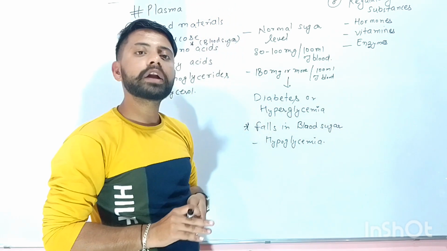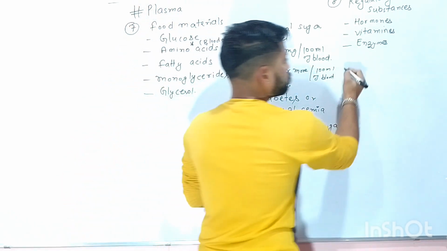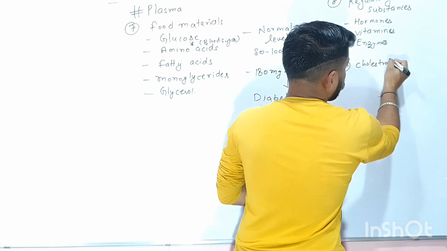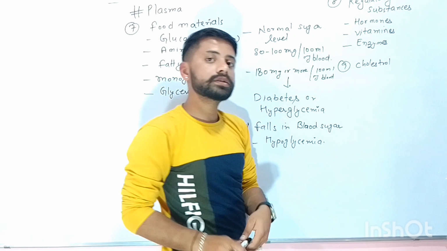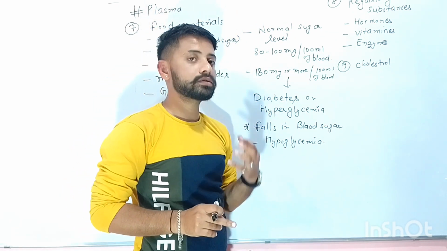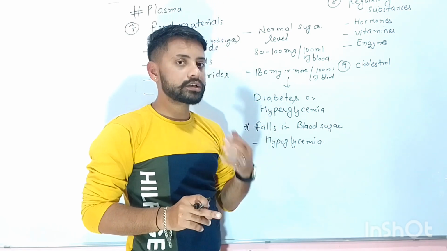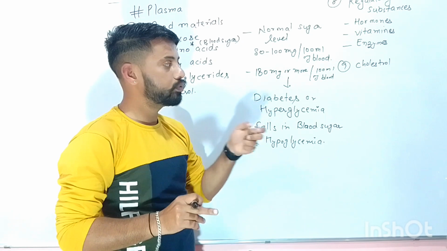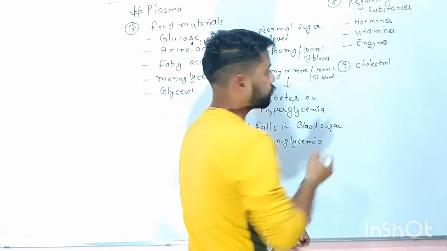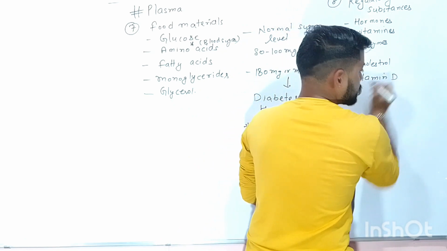Now the last category of substances present in the blood is cholesterol. The liver synthesizes cholesterol and pours it into the blood, from where it gets circulated in the body. Cholesterol helps in vitamin D synthesis.